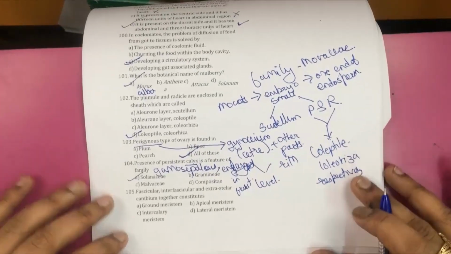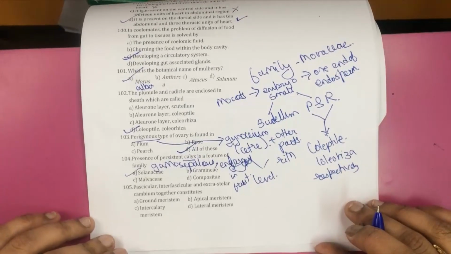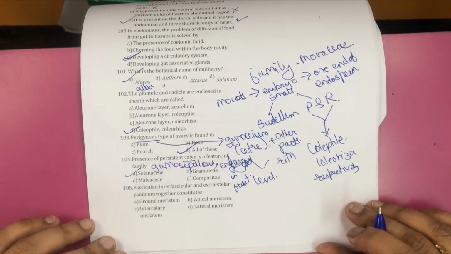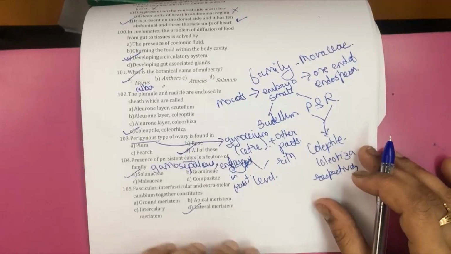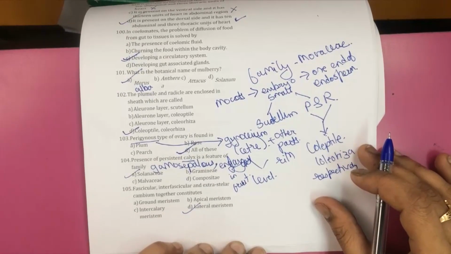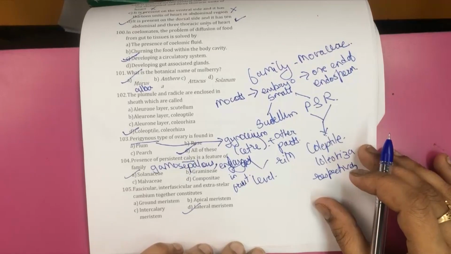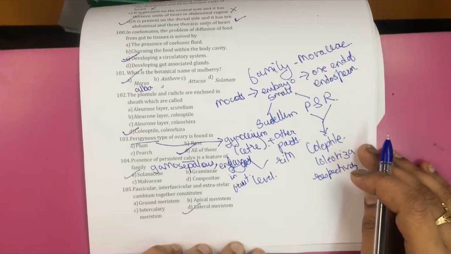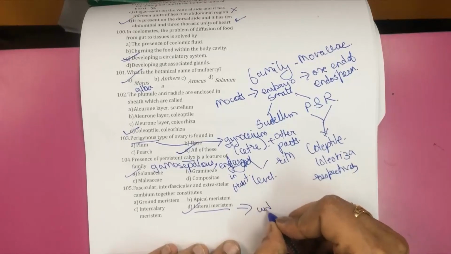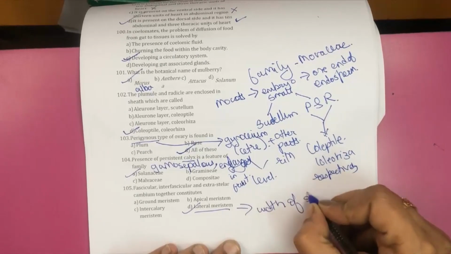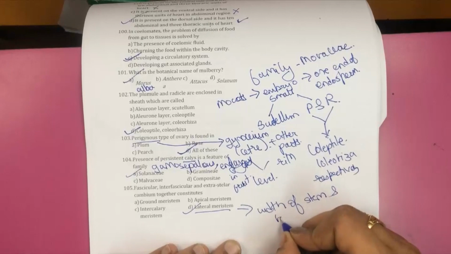Next, fascicular, interfascicular and extrastellar cambium together constitute the lateral meristem. Lateral meristem occurs on the sides and helps in increasing the width of stems and roots.